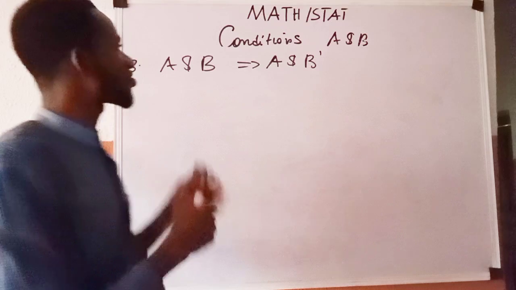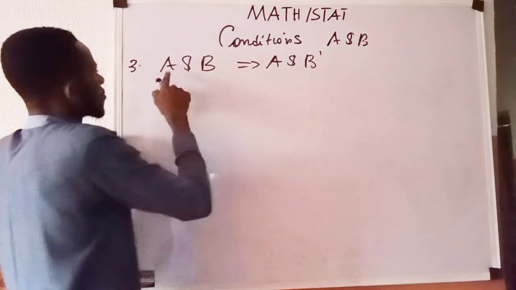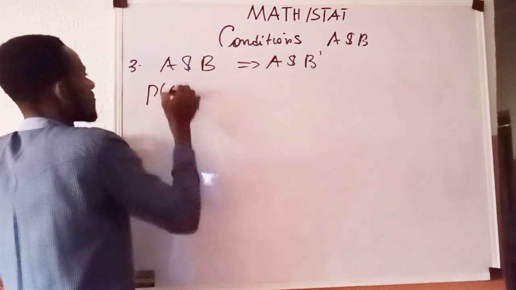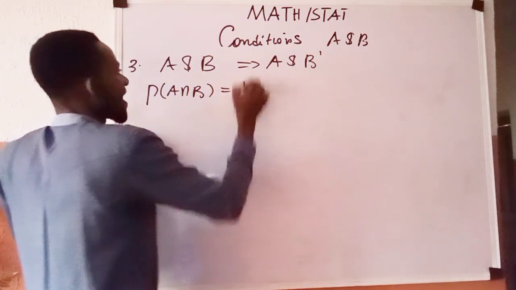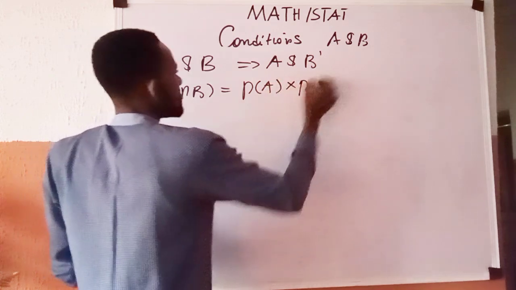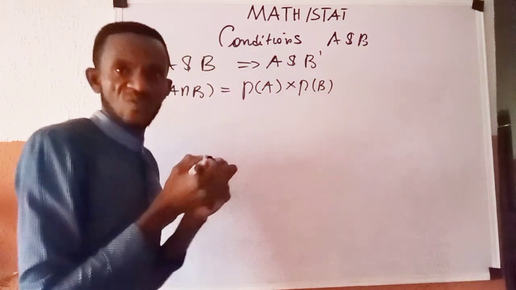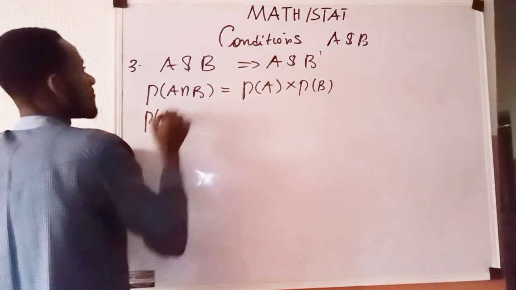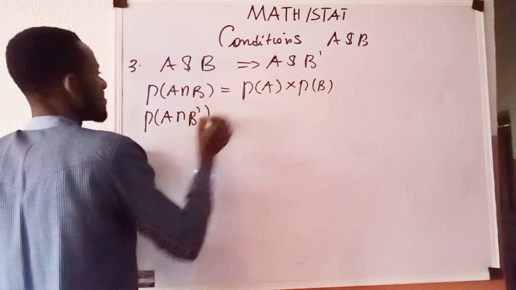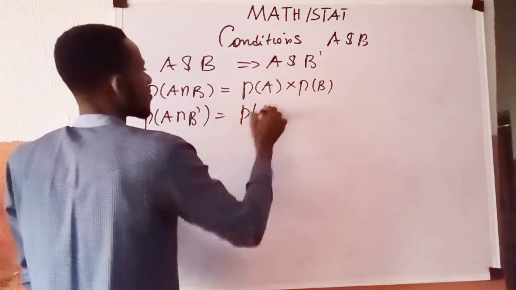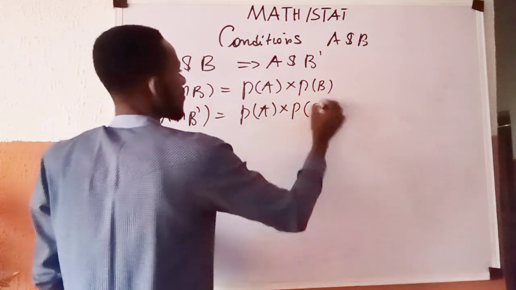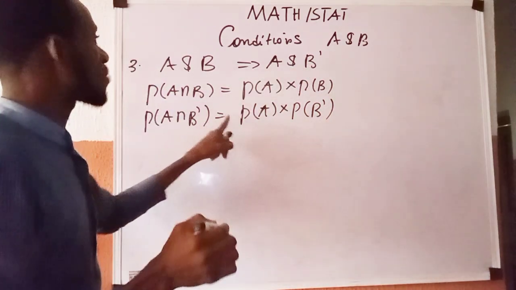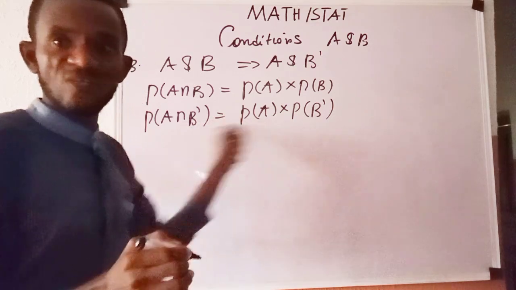So by implication, we already know that when A and B are independent, this is true: P of A intersection B is given as P of A multiplied by P of B. Therefore, what we are going to prove here is that P of A intersection B complement should give us P of A multiplied by P of B complement. If this is this, this should be this. So this is what we want to prove.